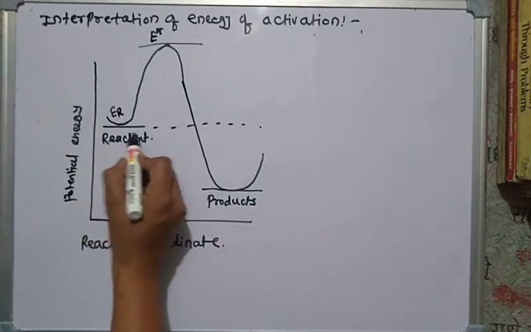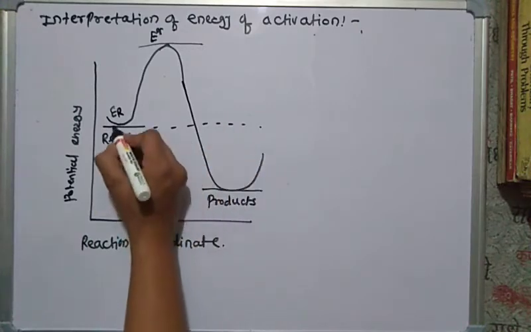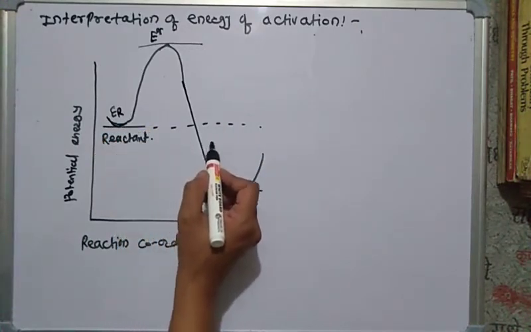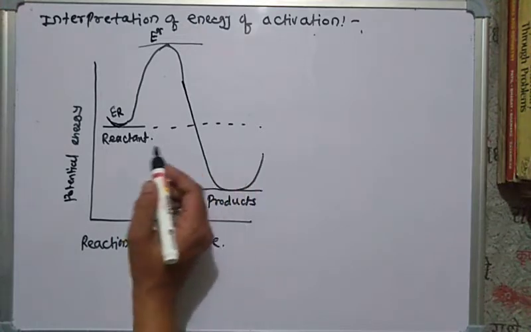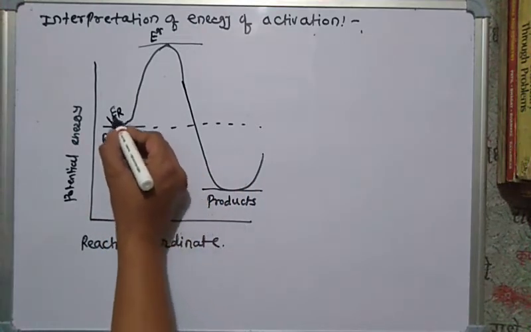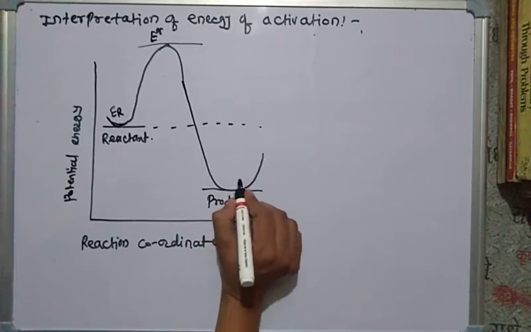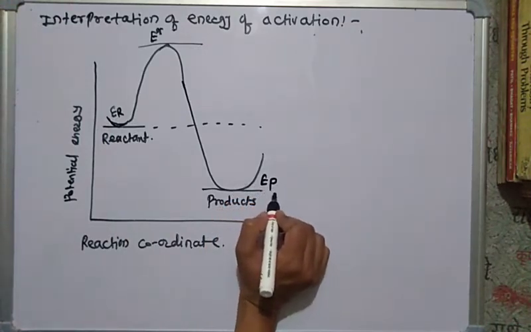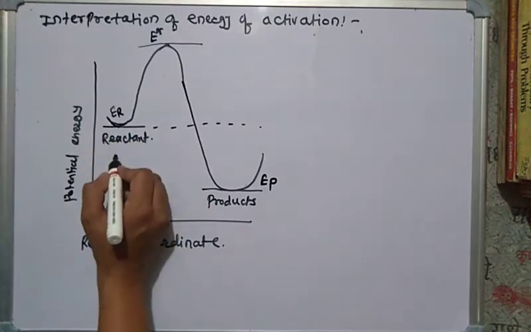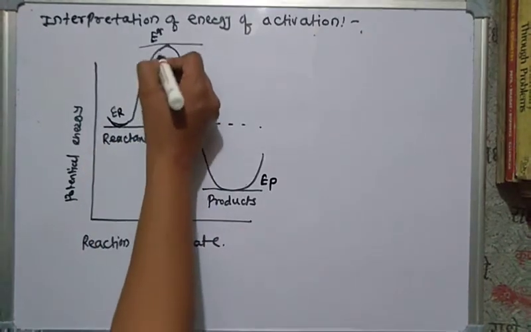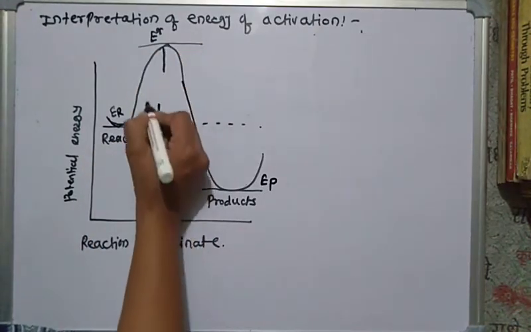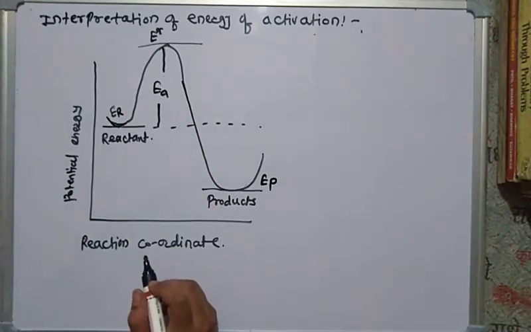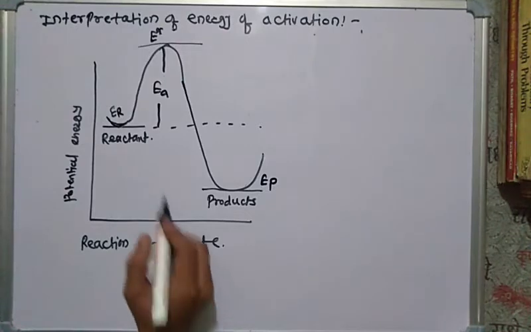Here we see the horizontal axis. This horizontal axis is the coordinate axis, and here we have ER, and here EP, that is the energy of the product and energy of the reactant, and here EA, that is the absorption of energy by the molecules of the reactant.